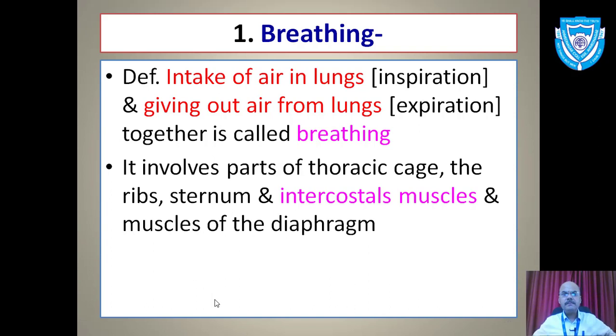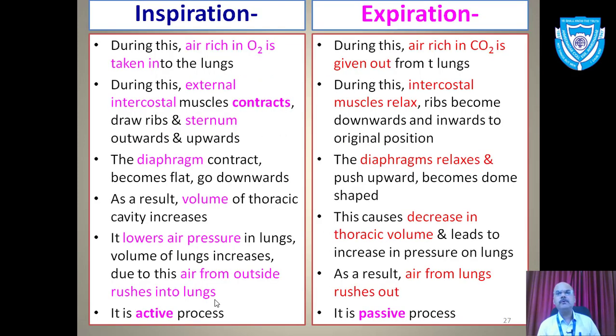All these different parts are involved in the process of breathing, which carries out two steps, inspiration and expiration. What is inspiration? What is expiration? We'll study in the form of a differentiate between chart, one by one.